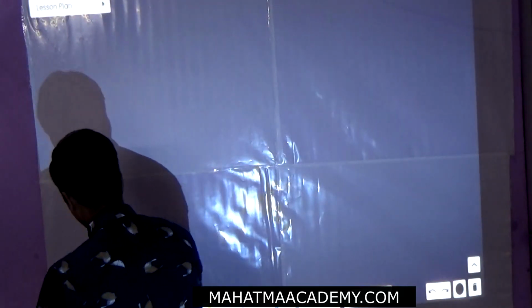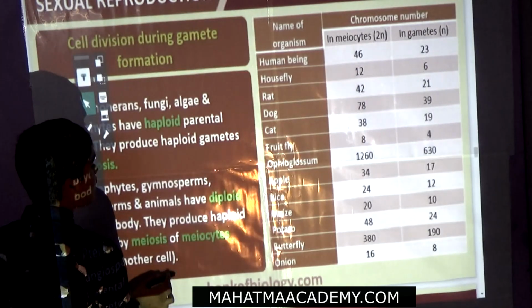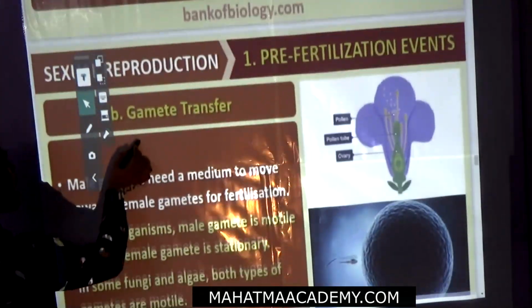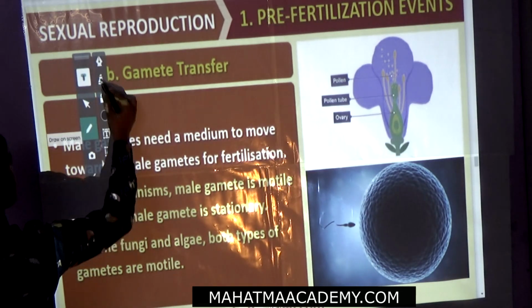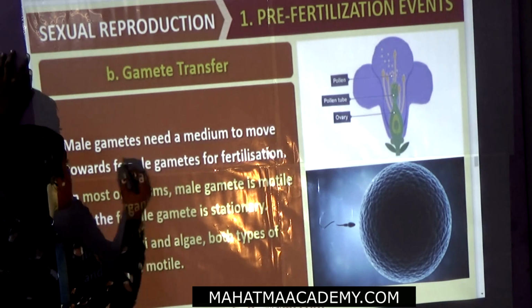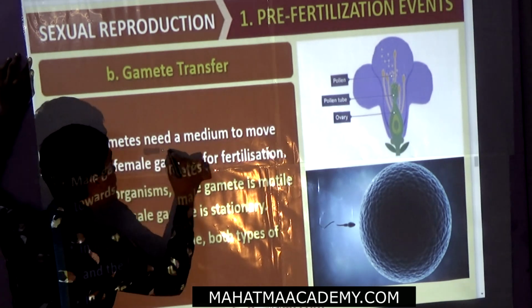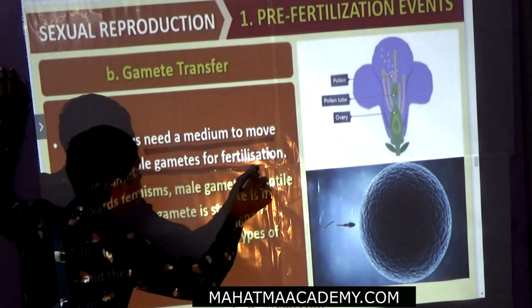We have completed this. Now we will see the gamete transfer. Male gametes need a medium to move towards a female gamete for fertilization.